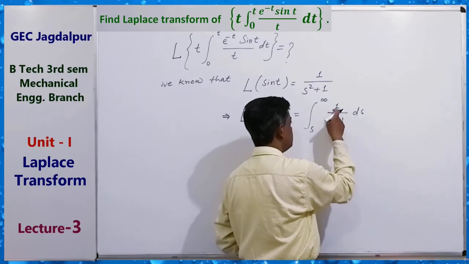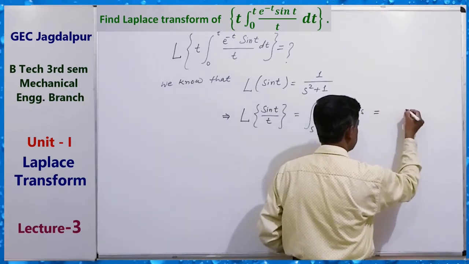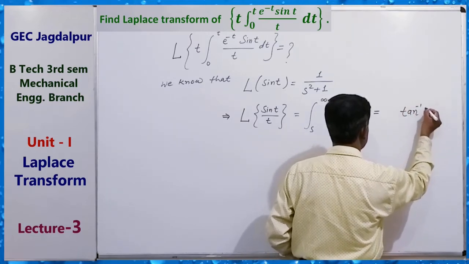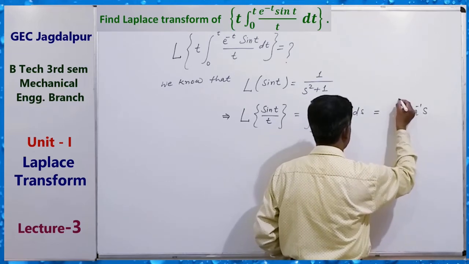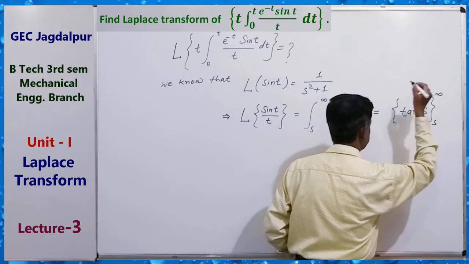Now the integration of 1 upon s square plus 1 means tan inverse s, and you have to apply the limit s to infinity.